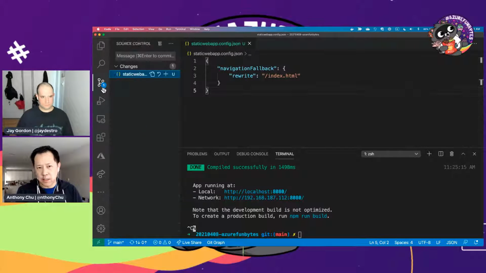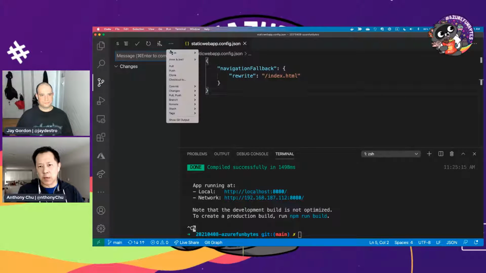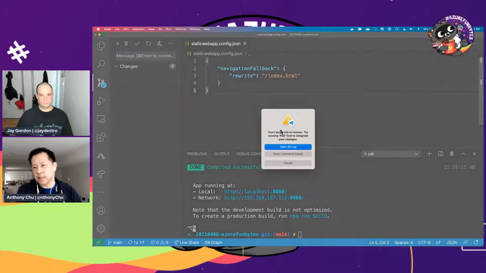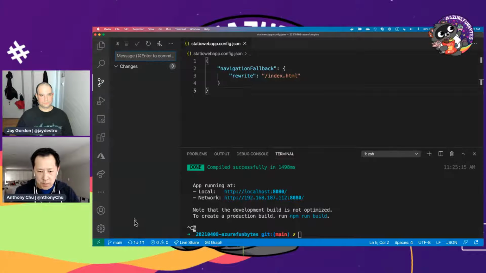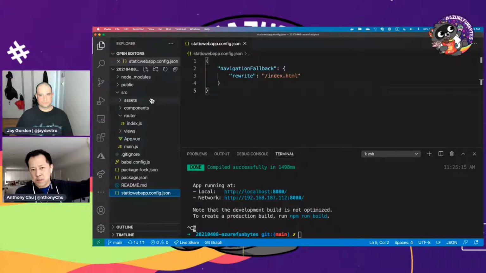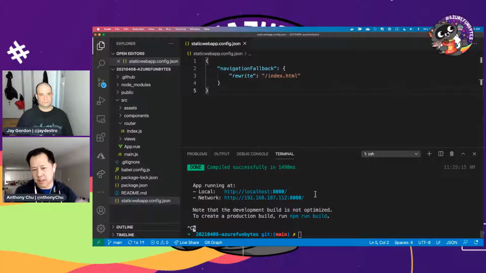And then if I were actually just to commit this and say add fallback, commit that, I'll go ahead and push it. And then it's actually going to go and kick off. Oh no, what happened? Messed up. That's okay. The reason that didn't work is because we committed the workflow to the GitHub repo, but I never pulled it down. But I'll just click this magical button that's actually going to do a pull, merge, and push all in one go, and that's what just happened. So that's going to go off and deploy.